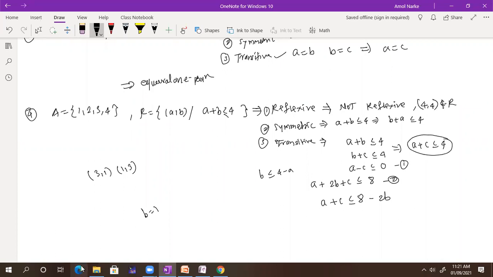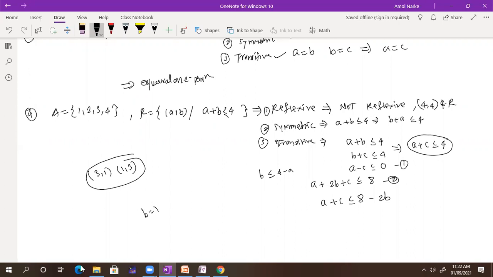Whether 1, 3 belongs to the relation, whether those two terms belong to the relation. Yes, sir. 3, 1 belongs to the relation? No, sir. Why no? Yes, sir, 3, 1 it belongs. 3 plus 1 is 4. It belongs to 1, 3. It also belongs to 4. Whether 3, 3 belongs to it? No, sir.